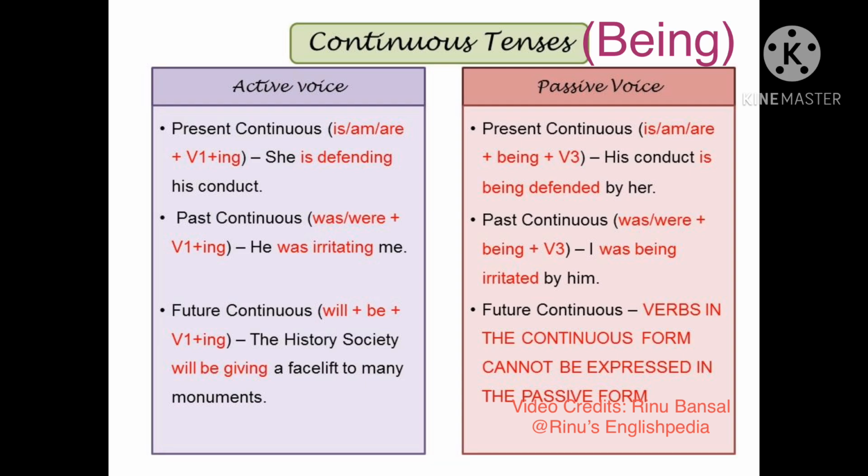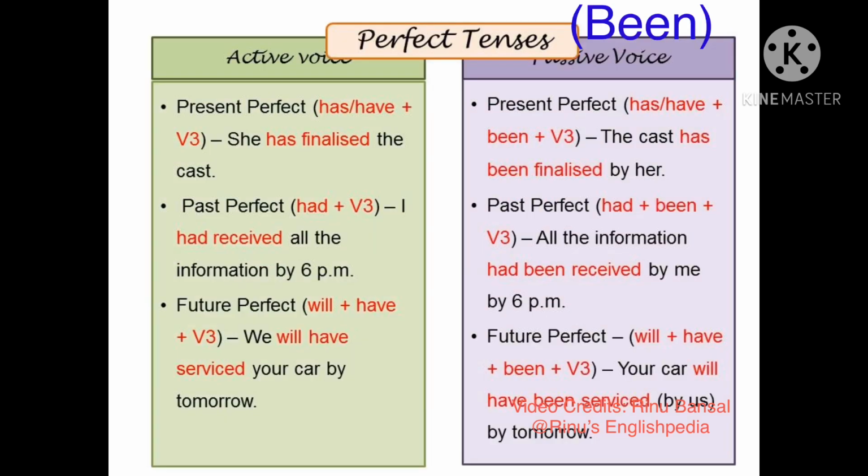Similarly, the future continuous tense in the active voice is shown by the helping verbs will plus be plus first form of the verb and ing. For example, the History Society will be giving a facelift to many monuments. However, in the passive voice, we never ever have the continuous form. It cannot be expressed. We will now study the perfect tenses.